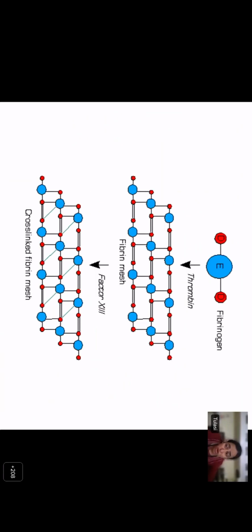The one aspect of coagulation which can be missed by a PT, an APTT, or a thrombin time is factor 13. Once the fibrin is formed, factor 13 introduces cross-linking of the fibrin polymer and stabilizes the clot. In its absence, the clot is unstable and will lyse, but this patient will have a normal PT and APTT.